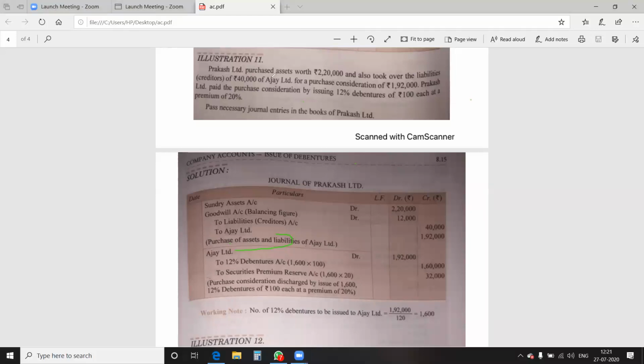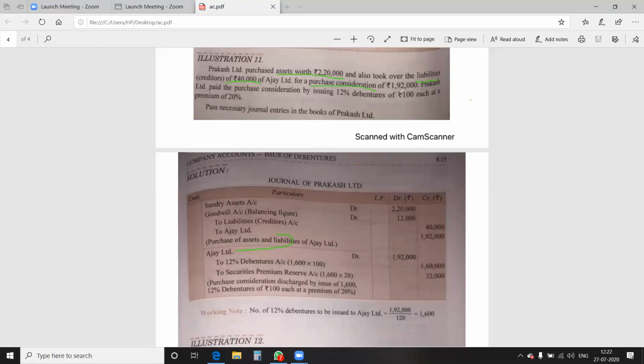First of all, mark in the first line, assets worth rupees 2,20,000. Now mark liabilities 40,000. Again, in this question, purchase consideration is also given to us. Please underline purchase consideration, 1,92,000 rupees.